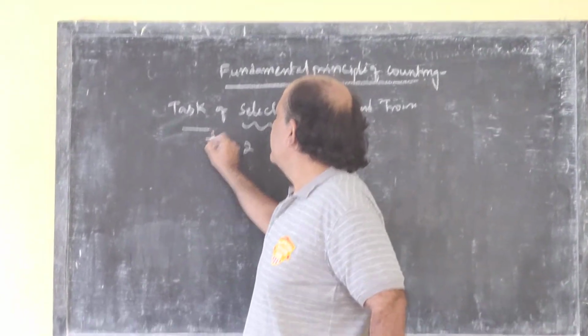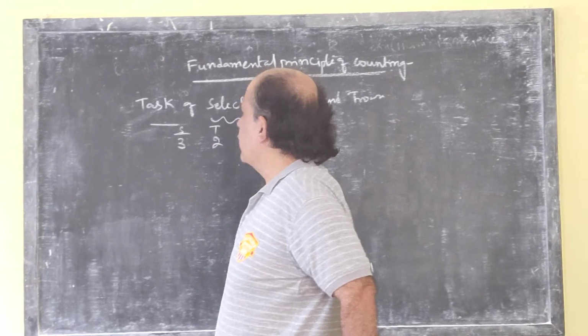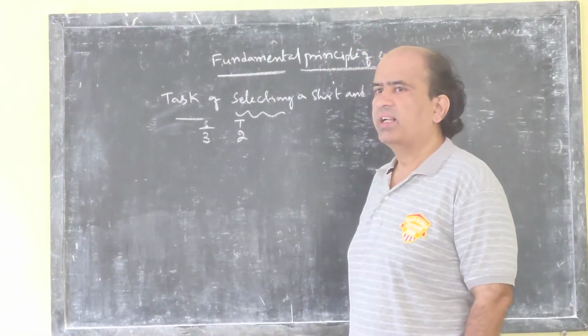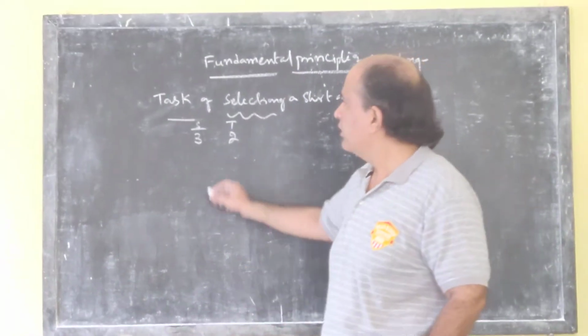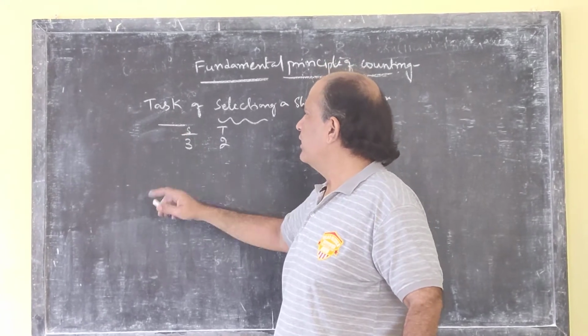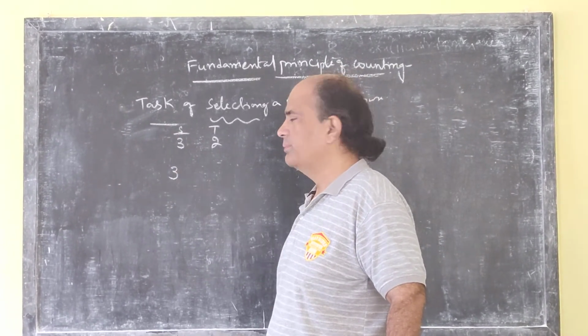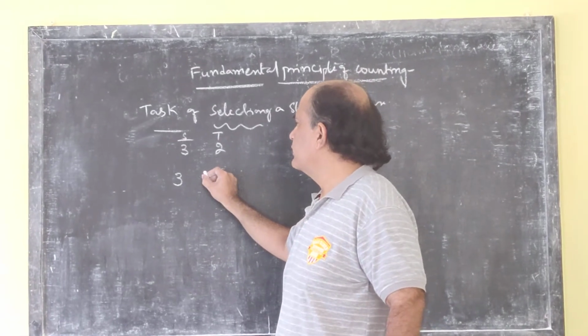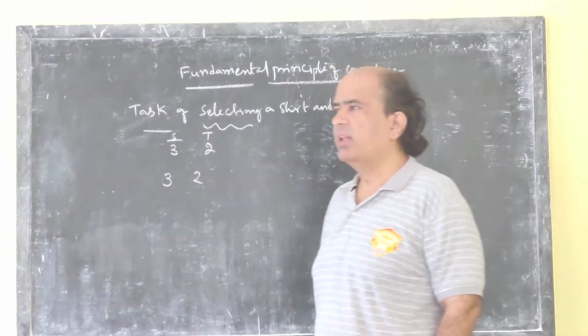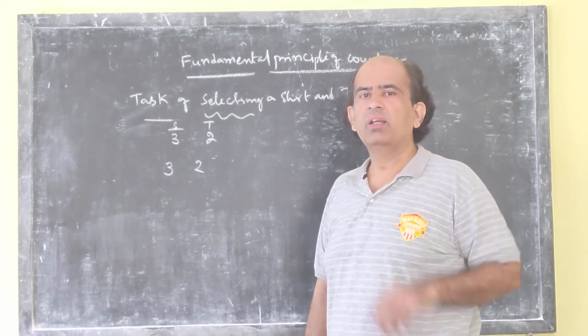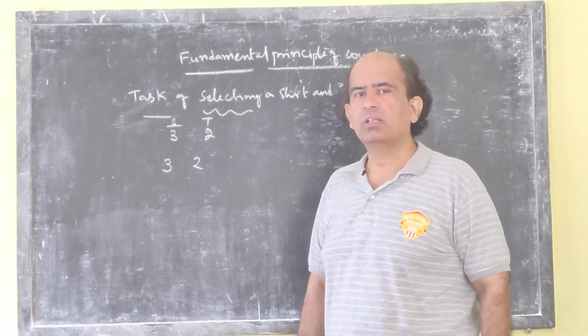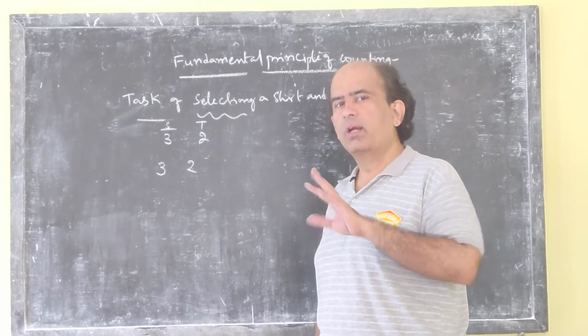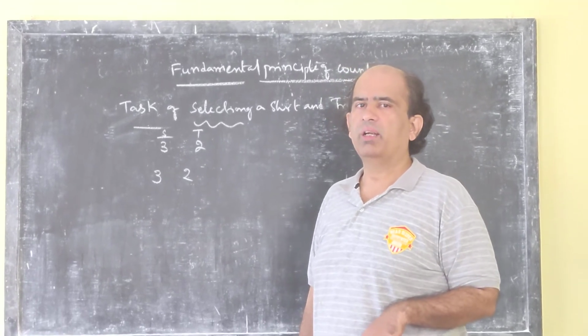Selecting only a shirt, as we have done earlier, is 3. Selecting only a trouser is 2. But remember that selecting only a shirt is not going to complete my task, and selecting only a trouser is not going to complete my task.